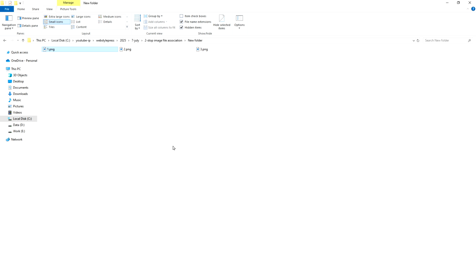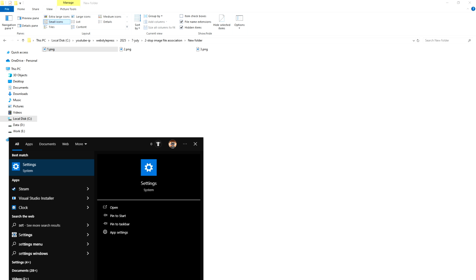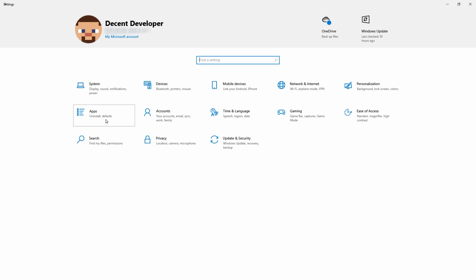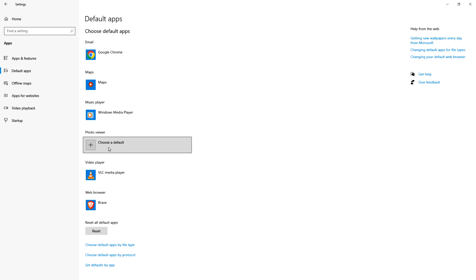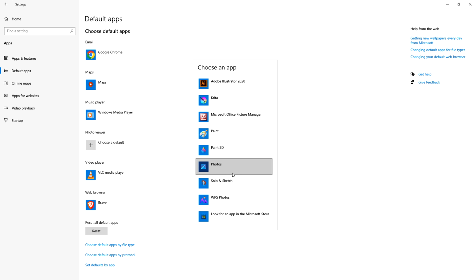If you're in the same boat, here is the solution. Press Windows button on your keyboard. In Start menu, type Settings. Click Settings. Click Apps. Click Default Apps. Choose a default app for Photo Viewer. I prefer Photos app.